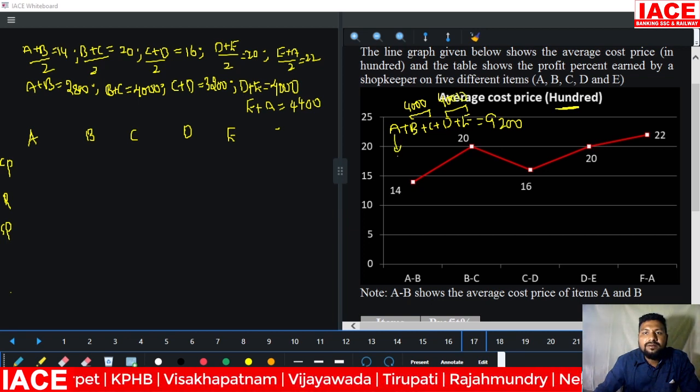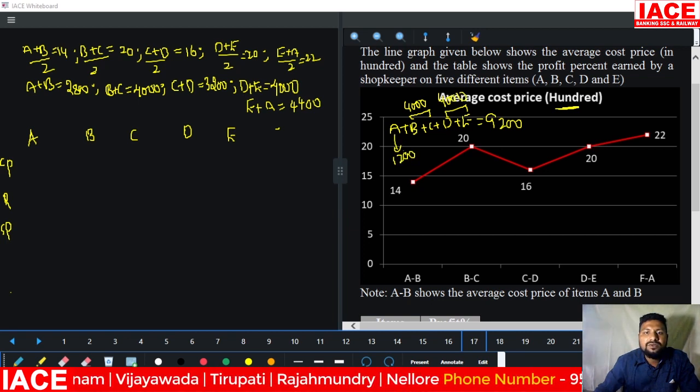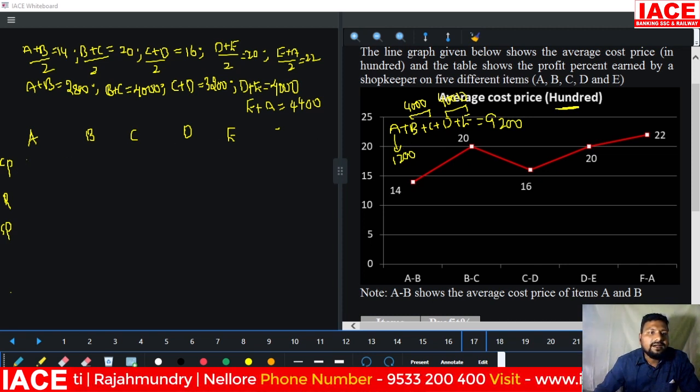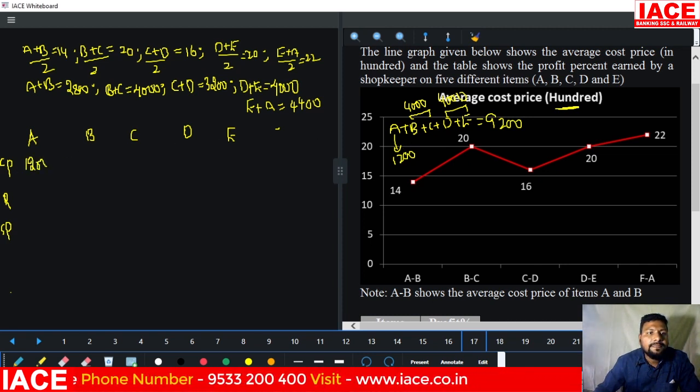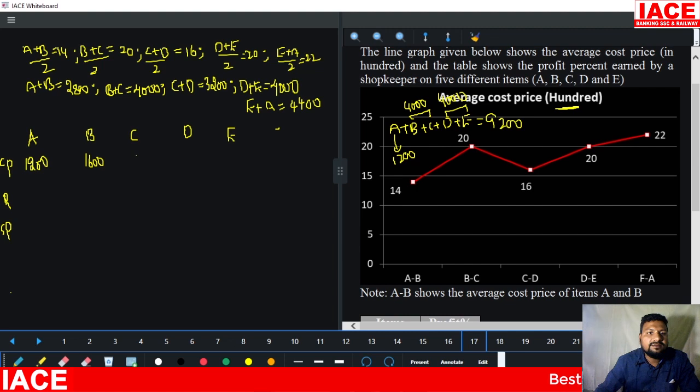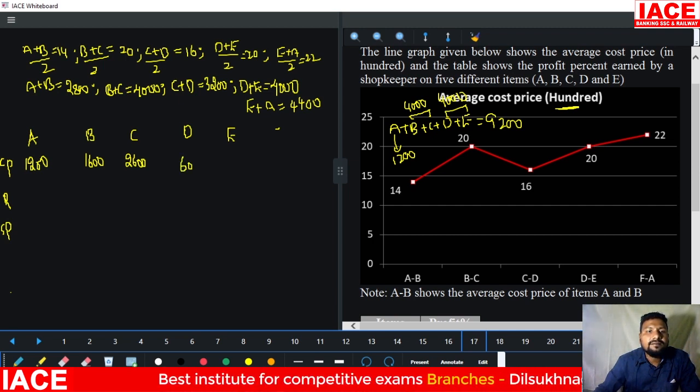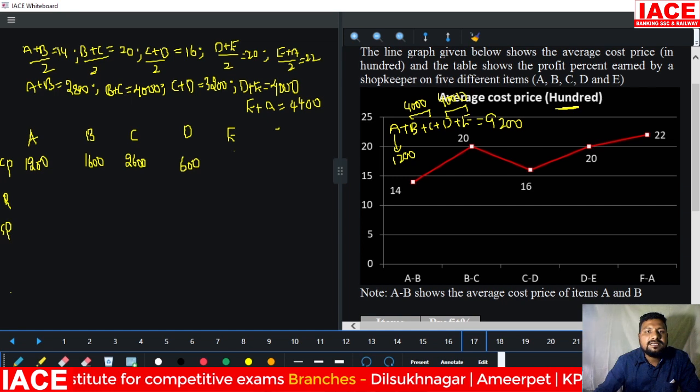The E value is how much? 1200. Once you know the A value, you can easily write all the values. Look, A value is 1200. A plus B is equal to 2800 means B value is 1600, and B plus C is equal to 4000 means C value is 2600, and C plus D is equal to 3200 means D value is 600 cost price, and D plus E is equal to 4000 means E value is 3400.